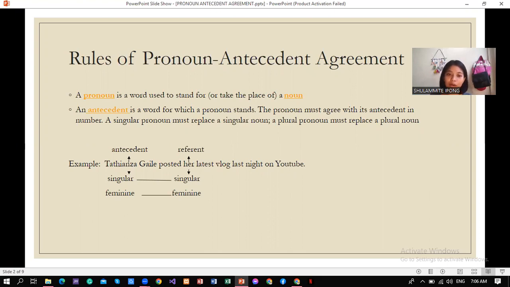A singular pronoun must replace a singular noun, and a plural pronoun must replace a plural noun. For example, Tatzania Gale posted her latest blog last night on YouTube. Tatzania Gale here is a singular antecedent, so the pronoun referent must also be singular.